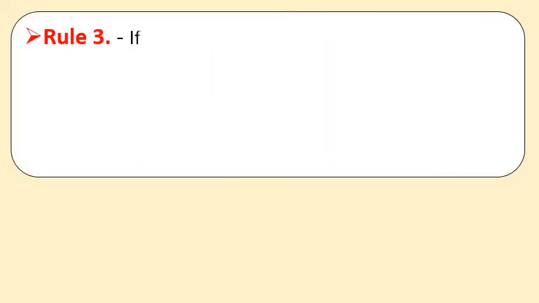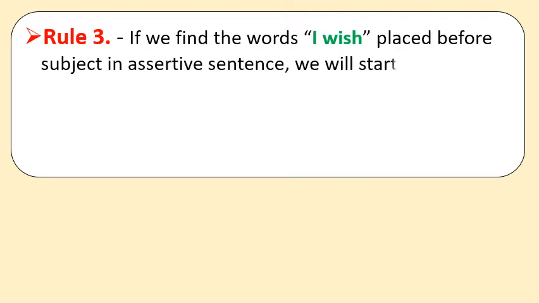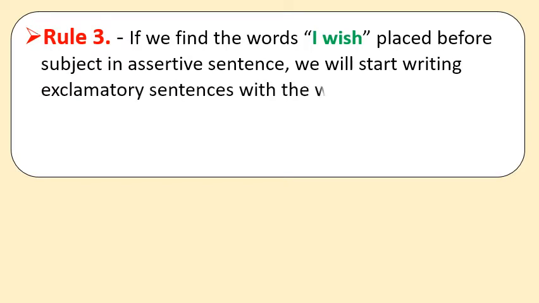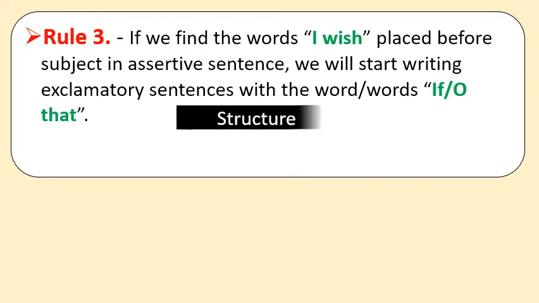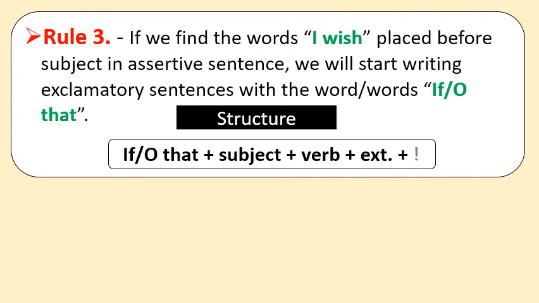Now let us see rule number 3. If we find the words I wish placed before the subject in an assertive sentence, we will start writing the exclamatory sentence with the words if, or, oh, that. So the structure of the exclamatory sentence will be: if, or, oh, that plus subject plus verb plus extension, means the rest of the sentence, and at last the exclamation sign.